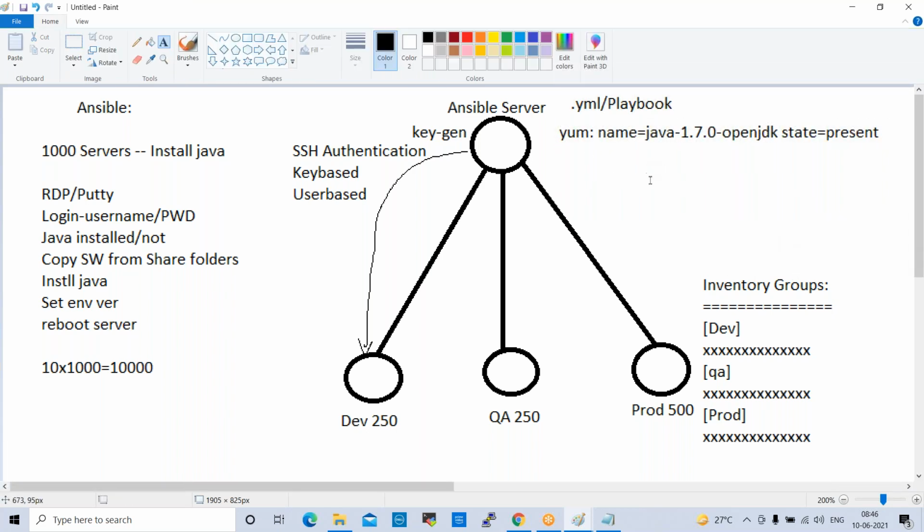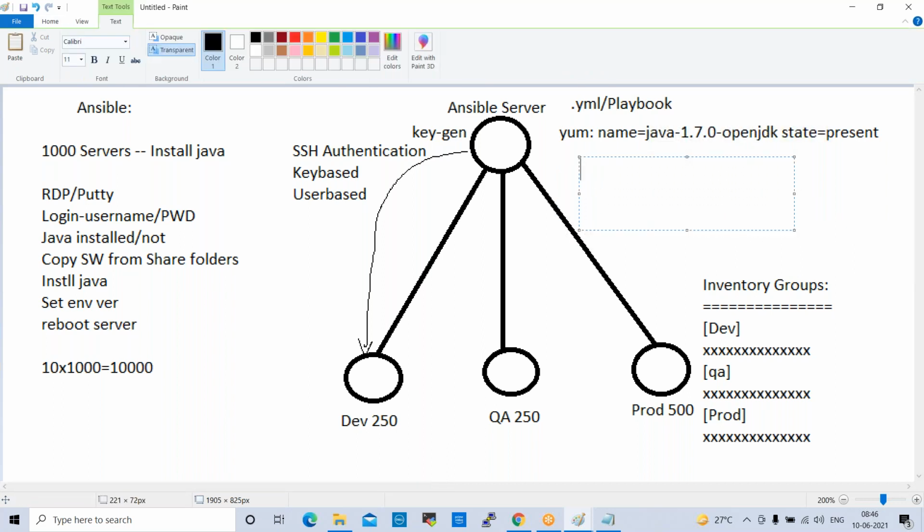Once we prepare the script, the next one is the connect option. If you want to deploy Java on only development servers, we can give dev and trigger the playbook. Once we trigger the playbook, Java will be installed on the development environment. If you want to deploy on dev and QA environments, you can give it like this and trigger the playbook. Or if you want to deploy Java on all the servers at a time, you can give all and trigger the playbook.